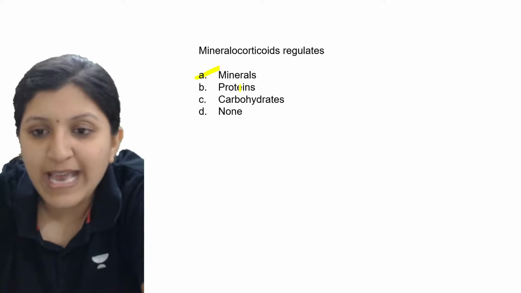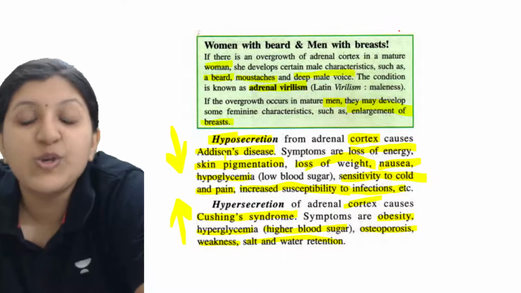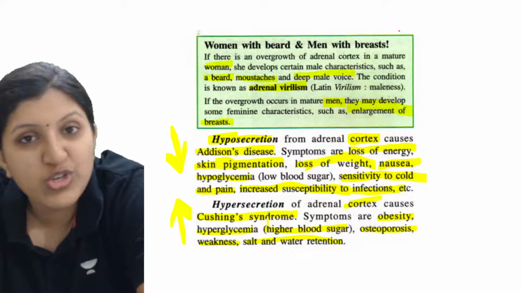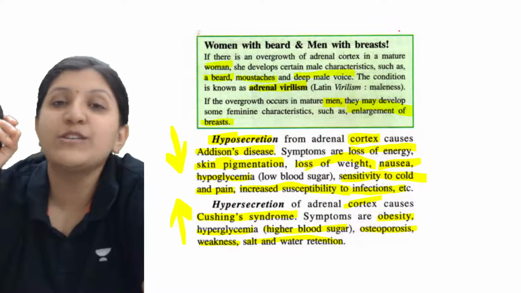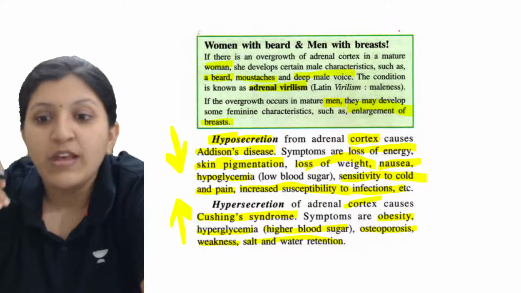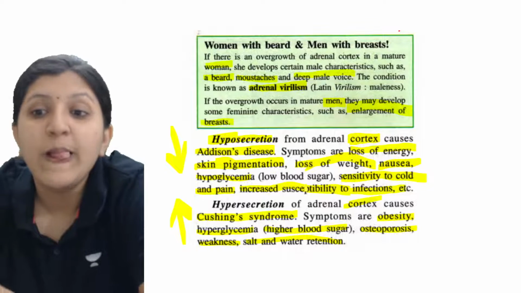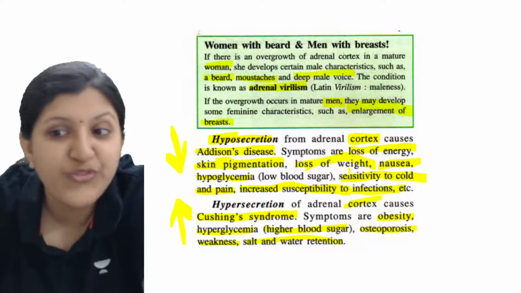So hyposecretion is causing Addison's disease, and hypersecretion is causing what? The Cushing syndrome. Cushing syndrome is associated with obesity and higher blood sugar, but in hyposecretion there is low blood sugar. It is the reverse, and there is also a loss of weight.